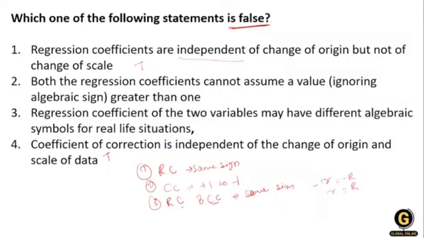The value lies between +1 and -1 for both regression coefficient and correlation coefficient. Then the regression coefficients of the two variables may have different algebraic signs in real life situations. No, the regression coefficient and the correlation coefficient have the same sign. So option number 3 is false over here. The question is asking for the false statement, so the false statement is option number 3. Clear?